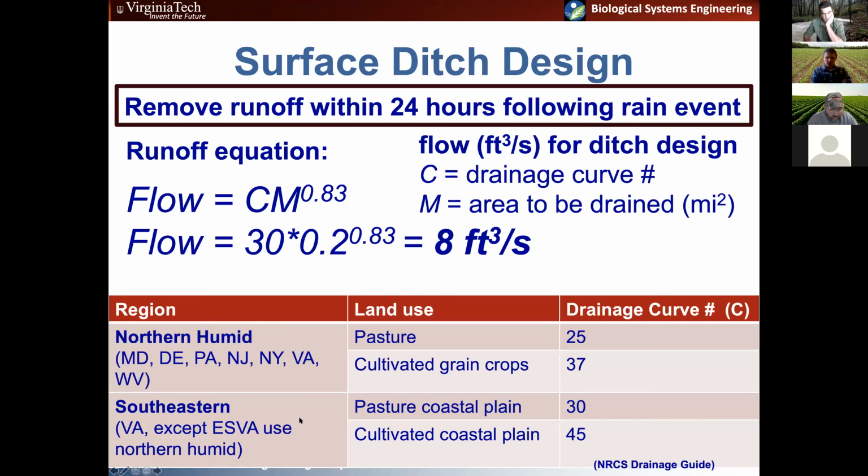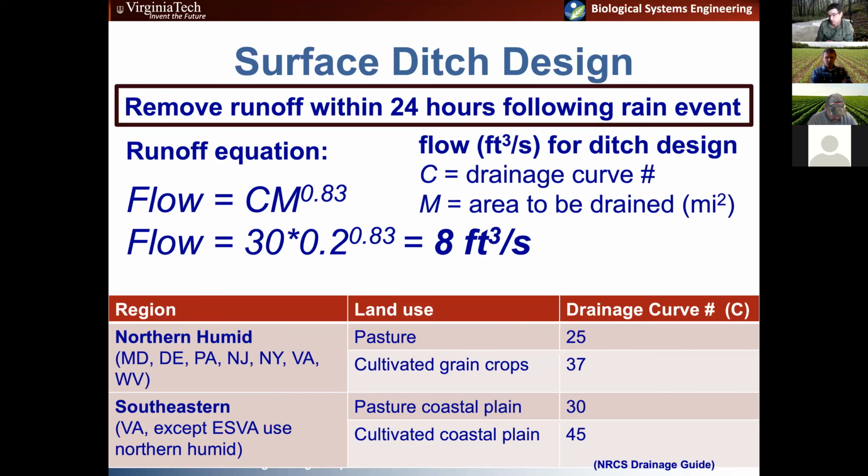And then the eastern shore of the Delmarva has slightly different drainage curve numbers. So depending on where you are in the state and what land use or crop type you're using, you'd select a drainage curve number. So let's do an example here. Let's say we've got a pasture on the Delmarva.